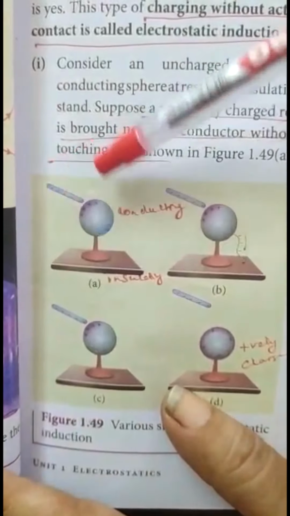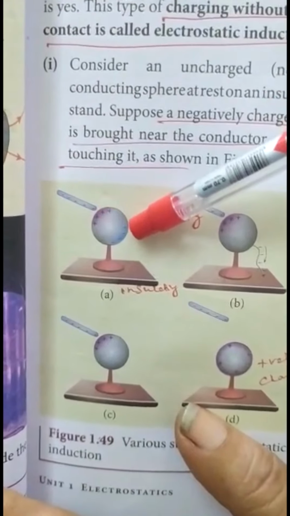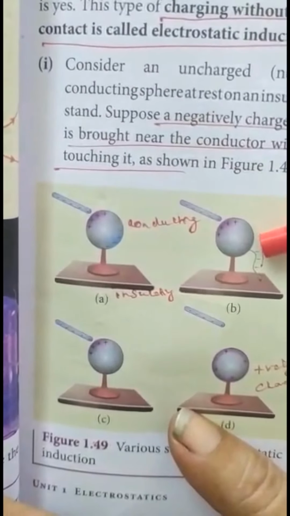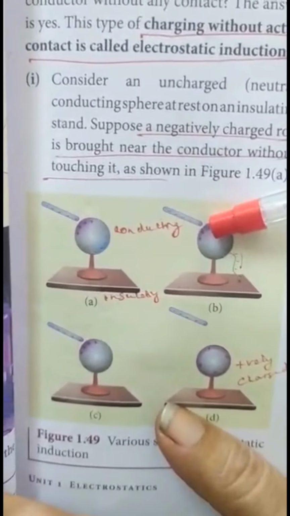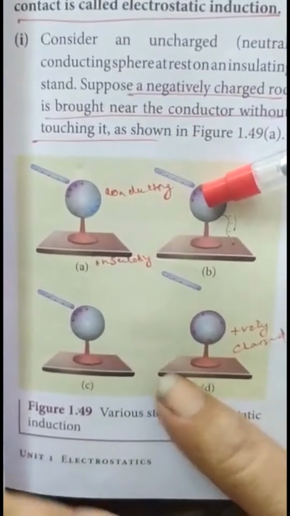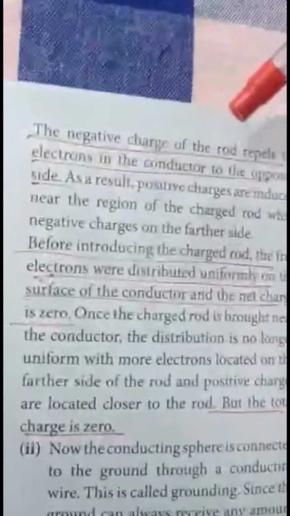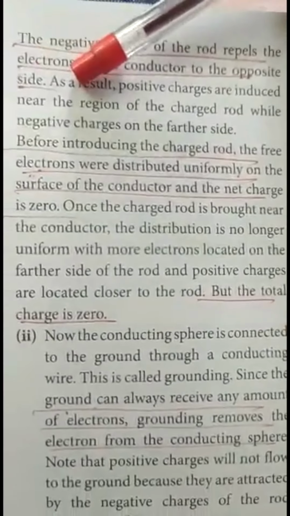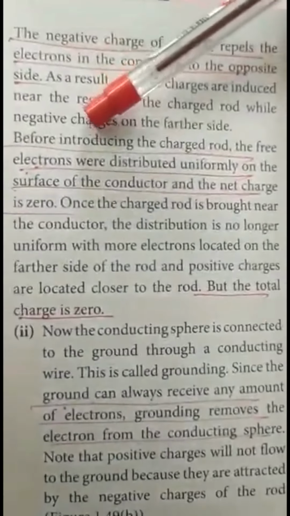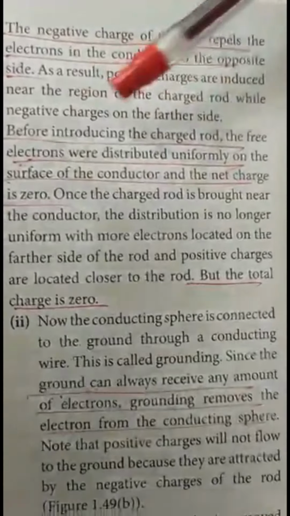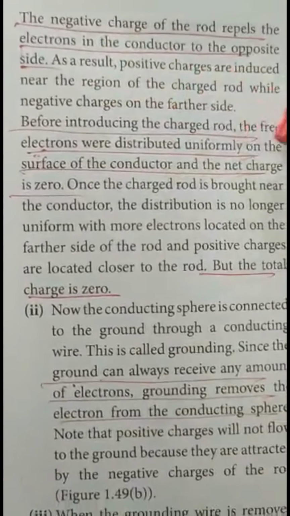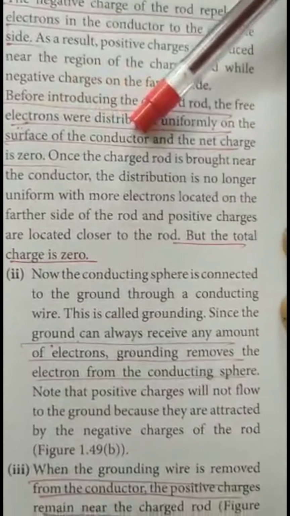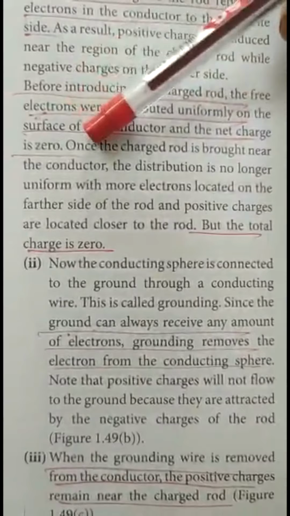So when this is brought near here, the negative charges will move to this side. So the negative charges will be here and the positive charges are near this rod. The negative charge of the rod repels the electrons in the conductor to the opposite side. Before introducing the charged rod, the free electrons were distributed uniformly on the surface of the conductor and the net charge is 0.